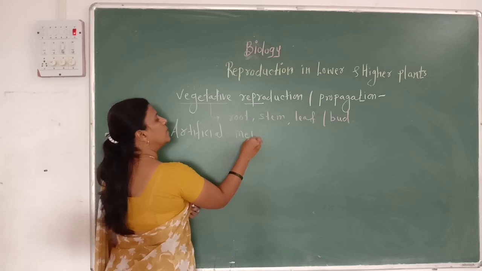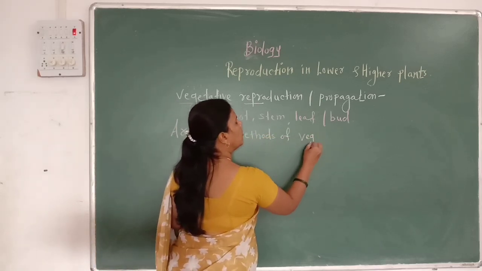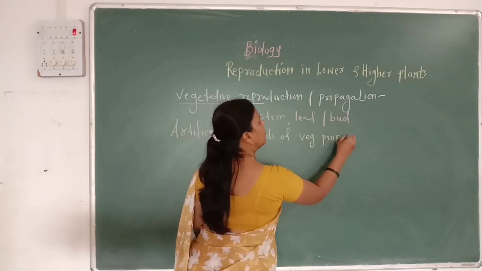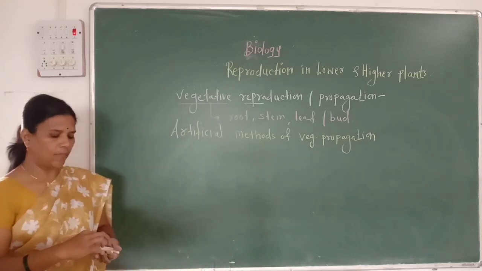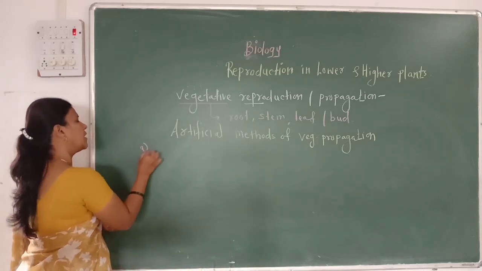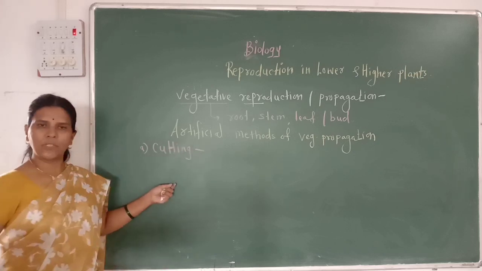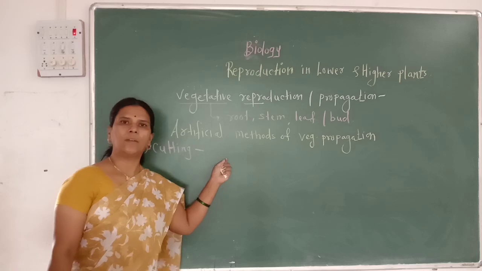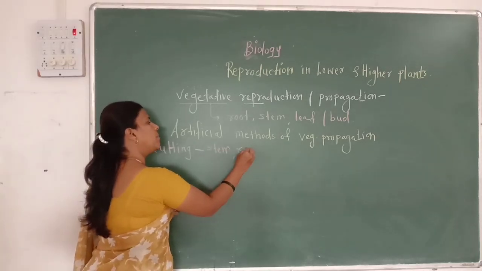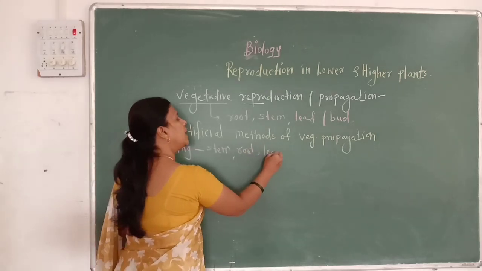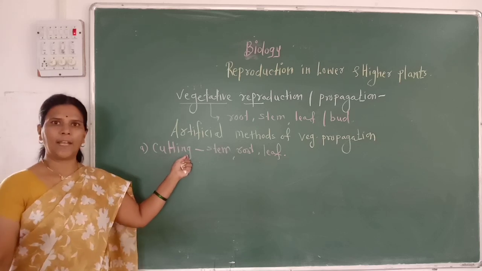Artificial methods of vegetative propagation. The first method of artificial vegetative propagation is cutting. As the name suggests, we use any cut of a plant, that is, it may be stem, it may be root, or it may be leaf for propagation. Then that method is called a cutting.